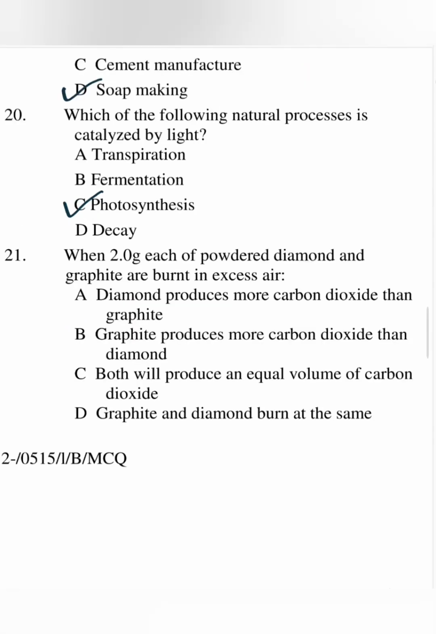In number 21, when 2.0 gram each of powdered diamond and graphite are burnt in excess air, A. Diamond produces more carbon dioxide than graphite. No. B. Graphite produces more carbon dioxide than diamond. No. C. Both will produce an equal volume of carbon dioxide. Yes. The reason is that diamond and graphite are allotropes of the same element, carbon, and we expect that if equal amounts of each are burnt in excess oxygen, carbon dioxide should be produced as the only compound.